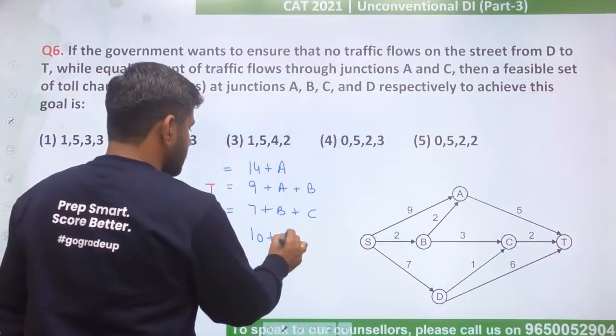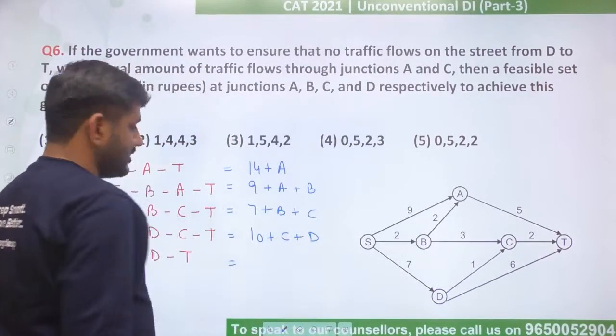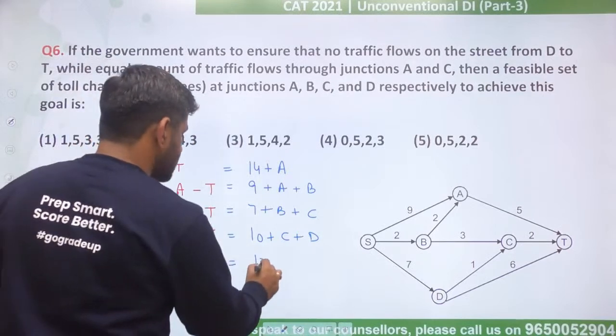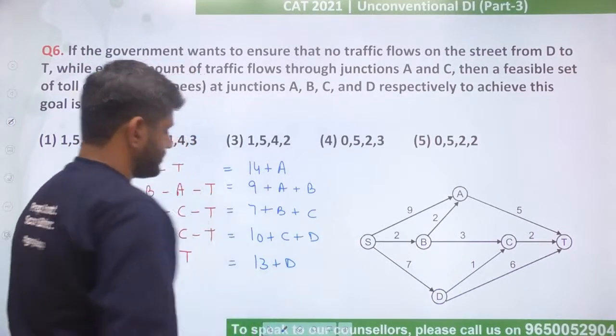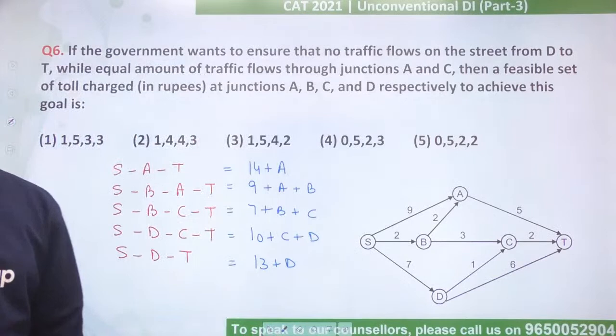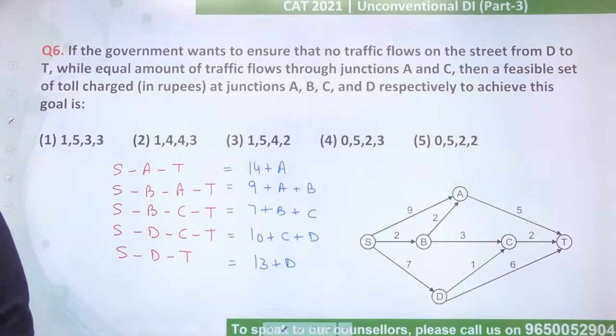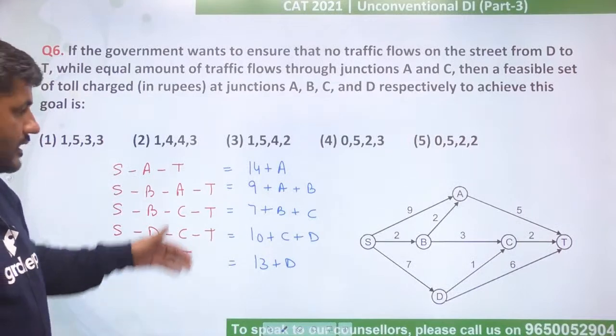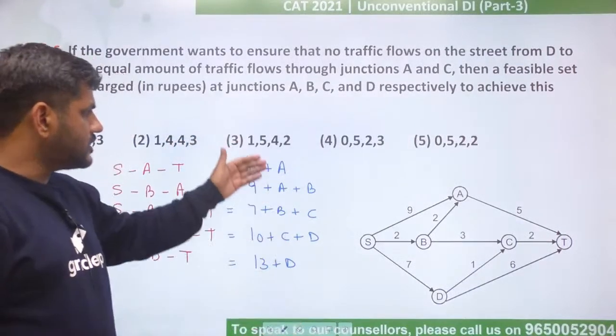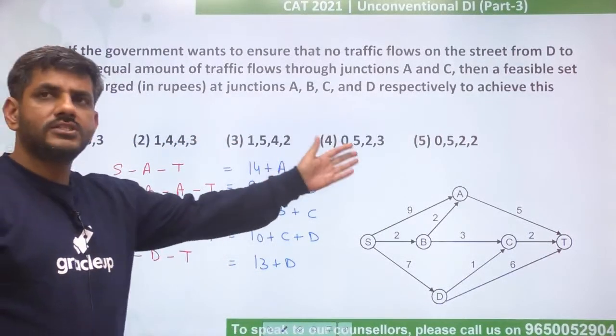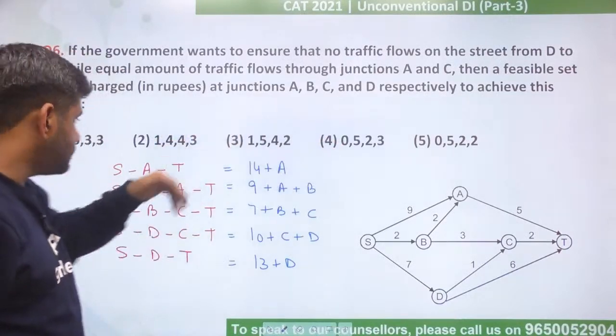It is 10 plus C plus D. And SDT is 13 plus D. Right? I hope you all got this. These are the 5 paths and these are their costs. Obviously cost would depend upon the toll charged at A, B, C and D.